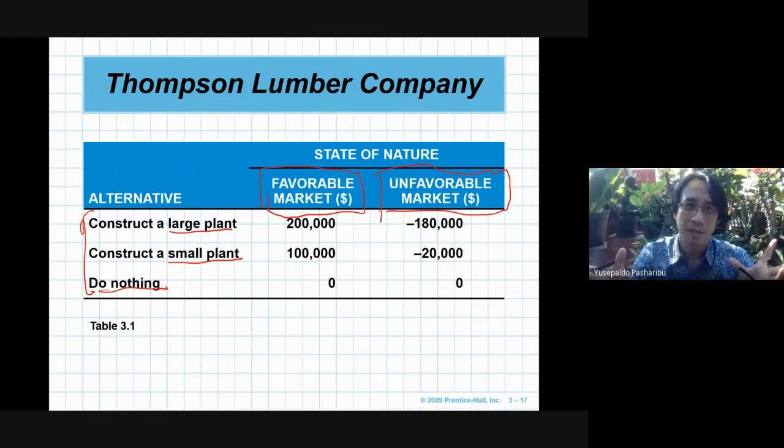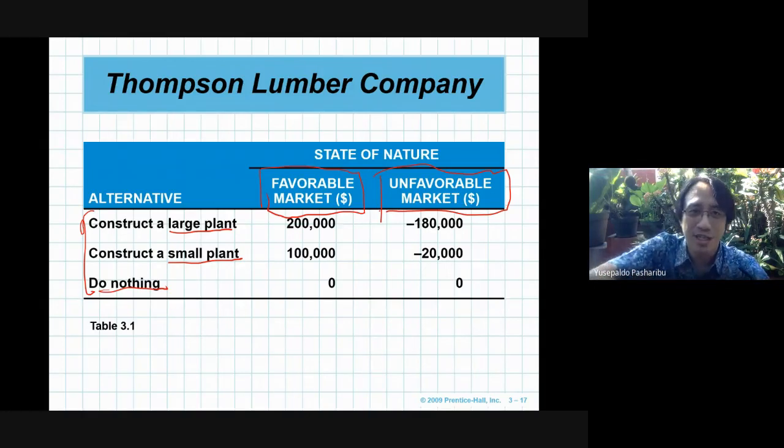Favorable means the market will be good. There are a lot of people that want to buy the product from this company. Unfavorable means the other side of the result. That means the market will be bad, or maybe nobody wants to buy this product.